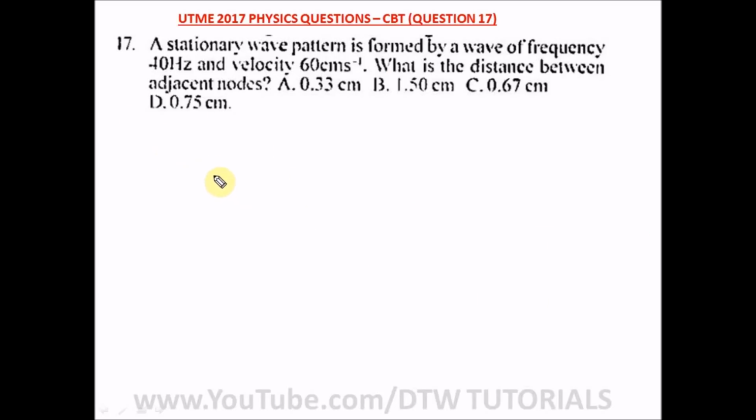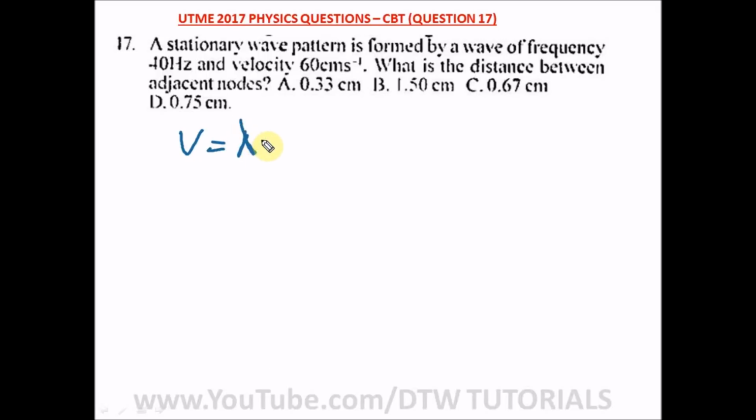Question 17 of our UTME 2017 physics question. Your CBT exam says a stationary wave pattern is formed by a wave of frequency 40 Hz and velocity 60 centimeter per second. What is the distance between the adjacent nodes? Okay, remember your velocity when it comes to wave is what?